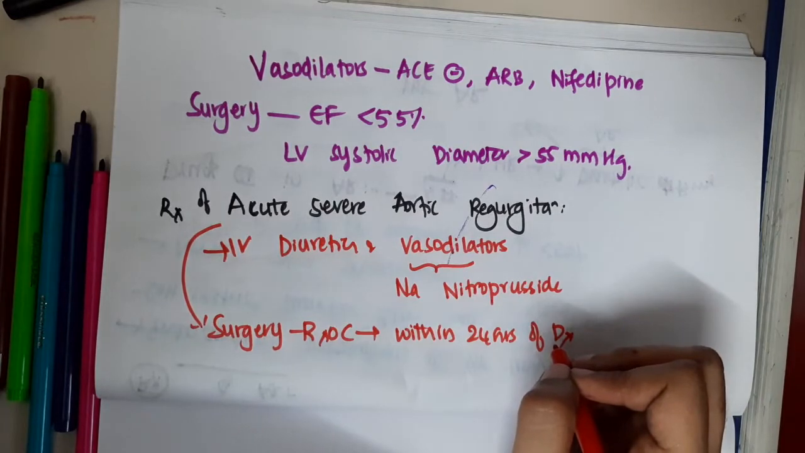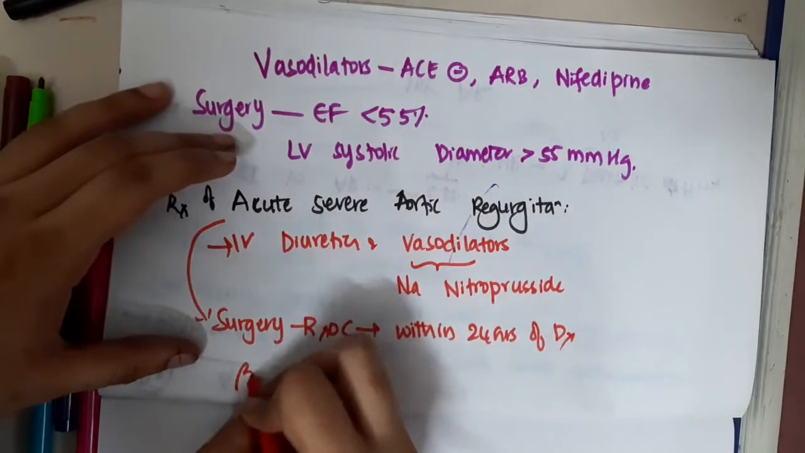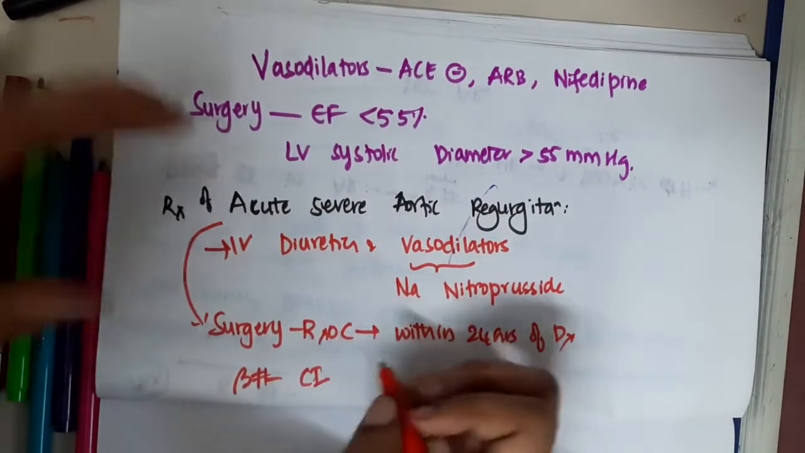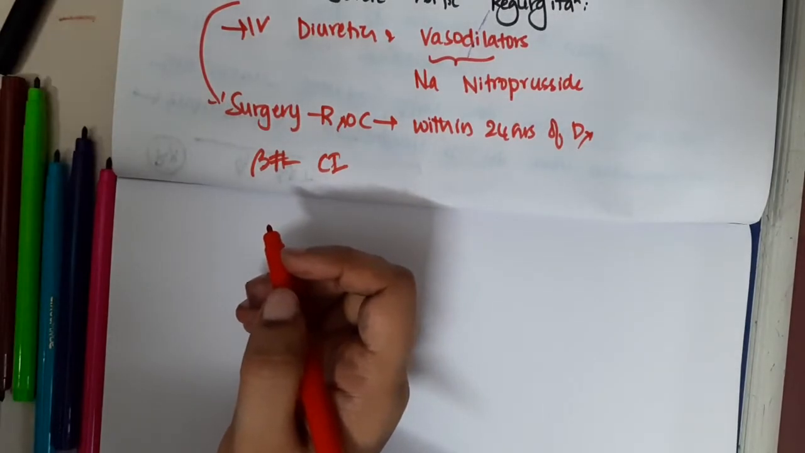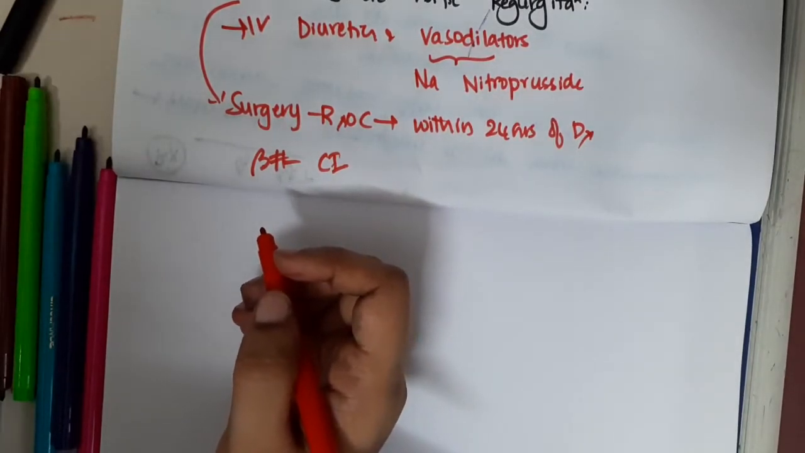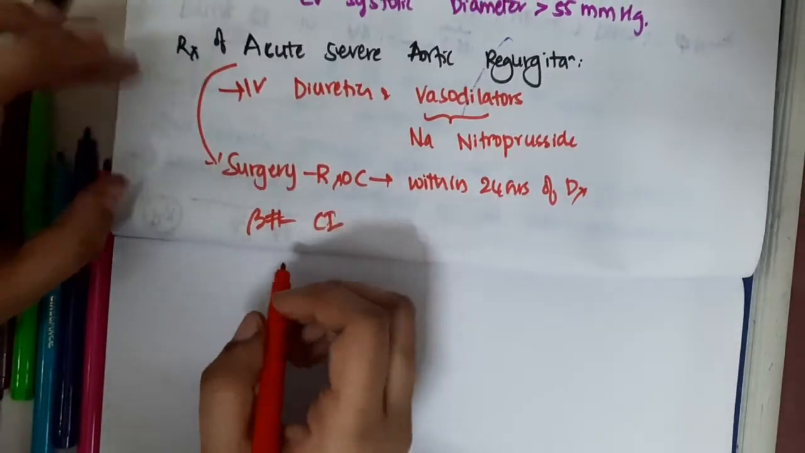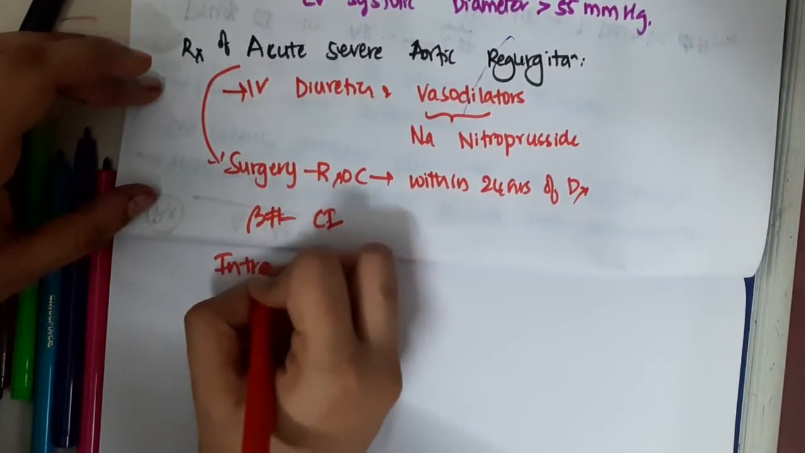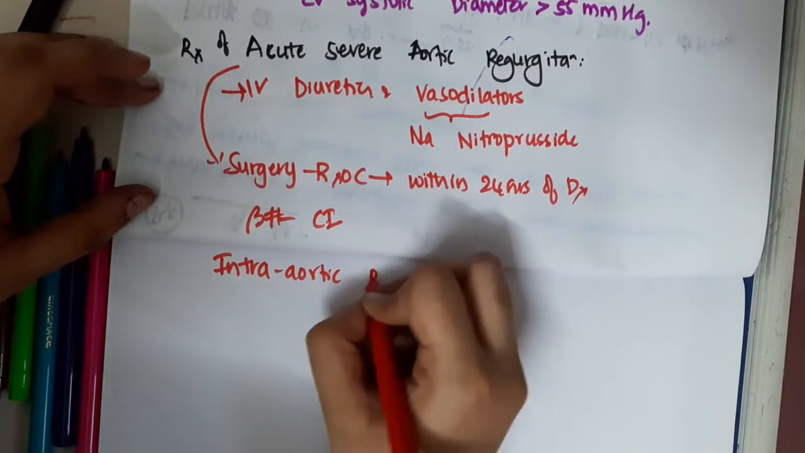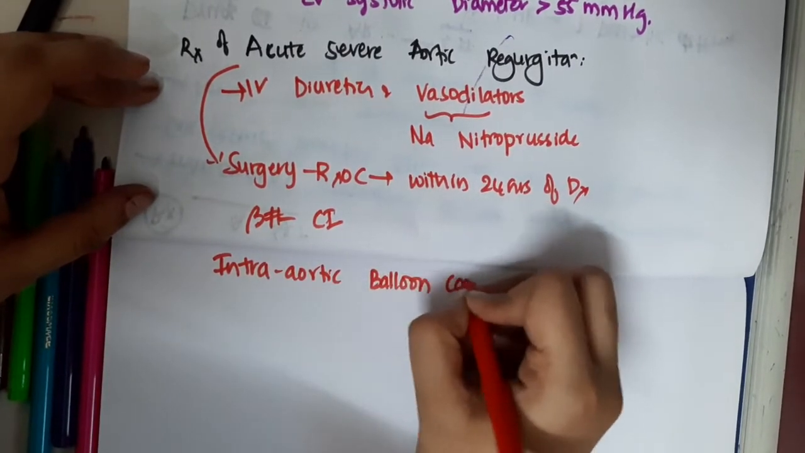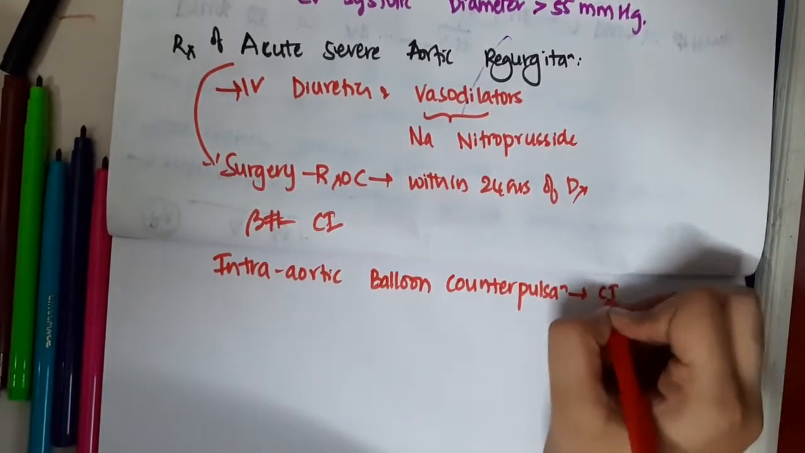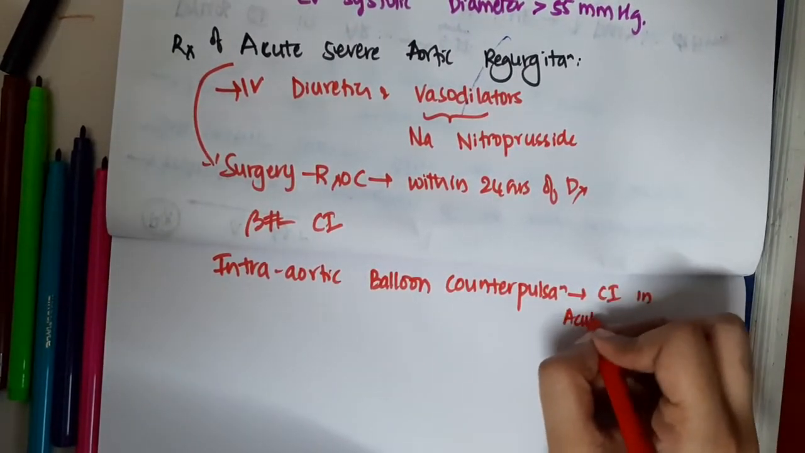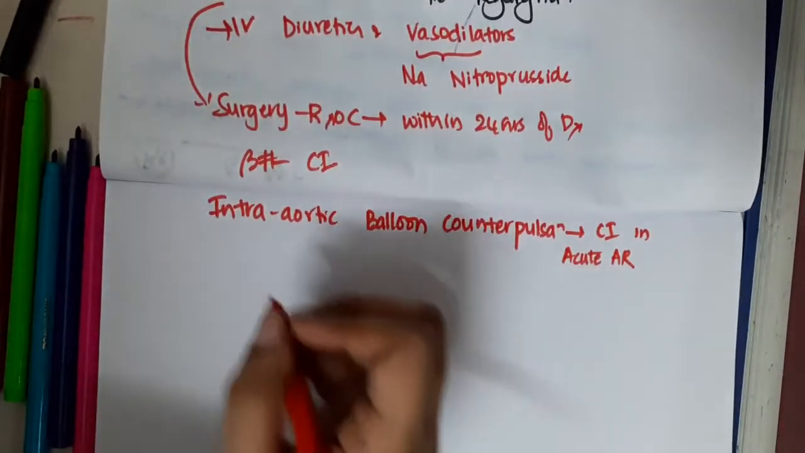Beta blockers are also contraindicated, obviously, because of increasing the diastolic time. And one more thing which is contraindicated in acute aortic regurgitation is intra-aortic balloon counterpulsation.